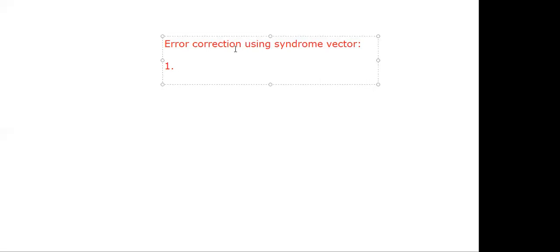So up to now, our discussion is about the syndrome vector only. How can you detect the errors? How can you correct the errors? I'm asking again the same question, but no one is able to answer. How can you correct the errors by using the syndrome vector? That is my question.